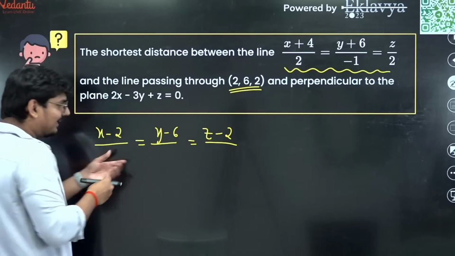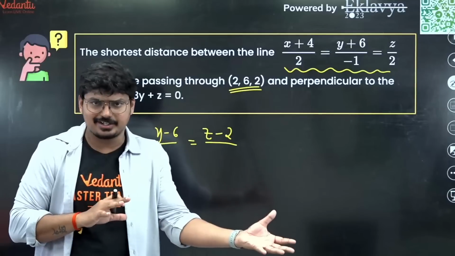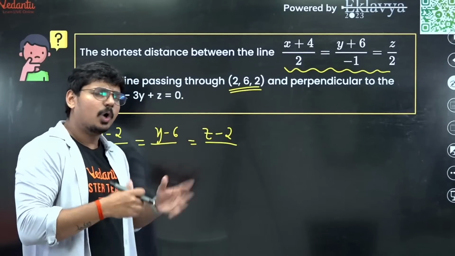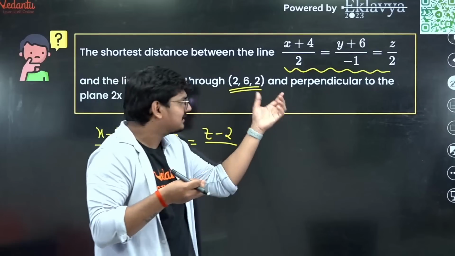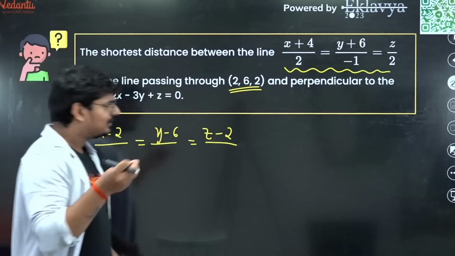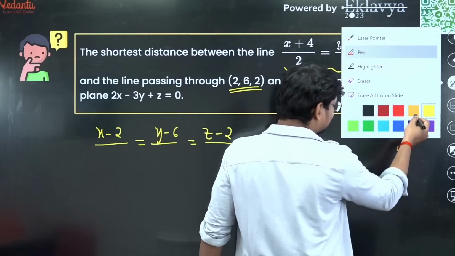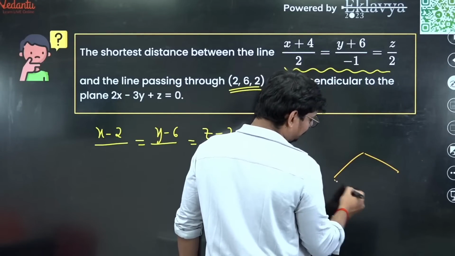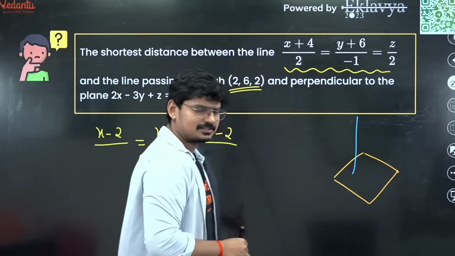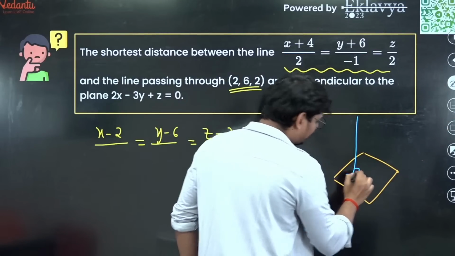Now what do I write in the denominator? I need the direction ratios of the vector which is parallel to this line. How do I get it? Well, you observe this. It's given that the line is perpendicular to this plane. Now you already should know this, guys. If this is the plane, and imagine this is the line, something like this, and it is perpendicular to the plane.